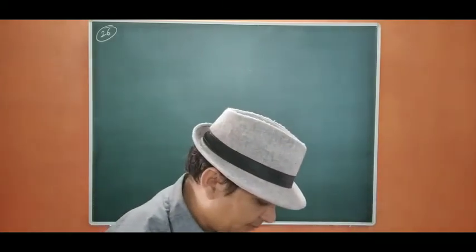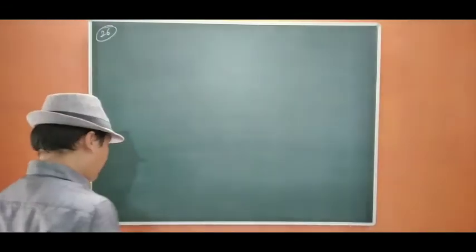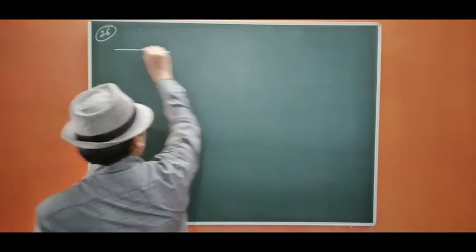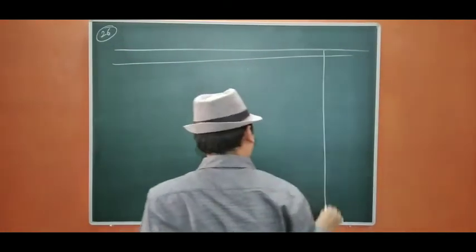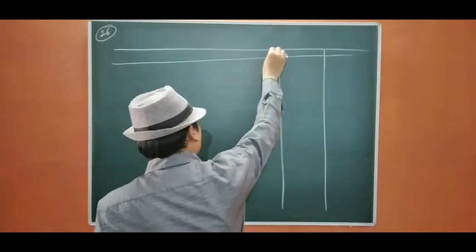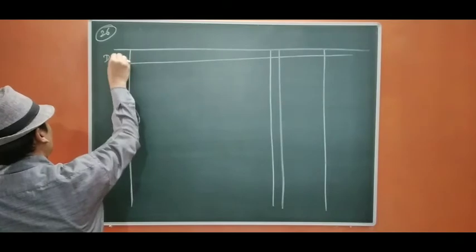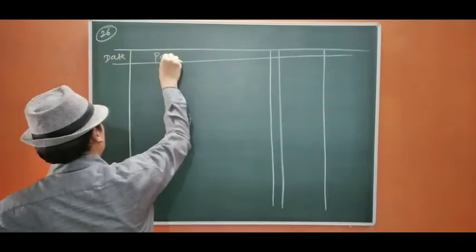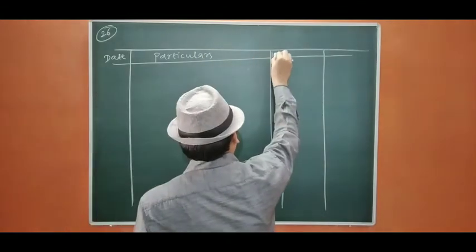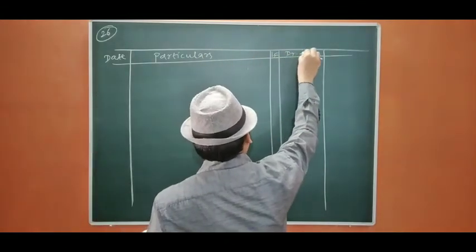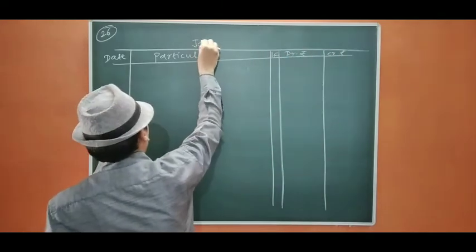Let us pass the entries. Now we are going to pass the entry of premium for goodwill and share of profit. Date, particulars, ledger folio, debit rupees, credit rupees, journal entry.